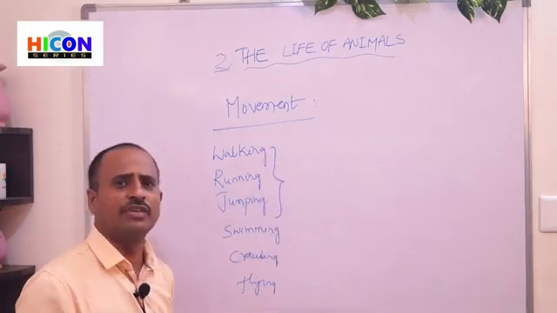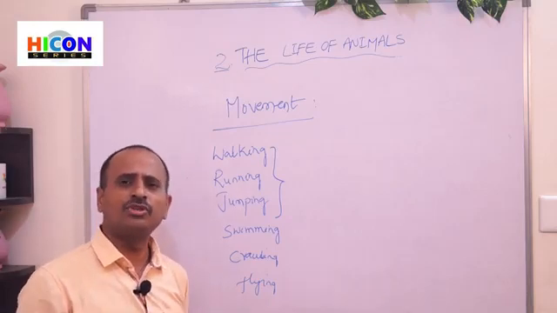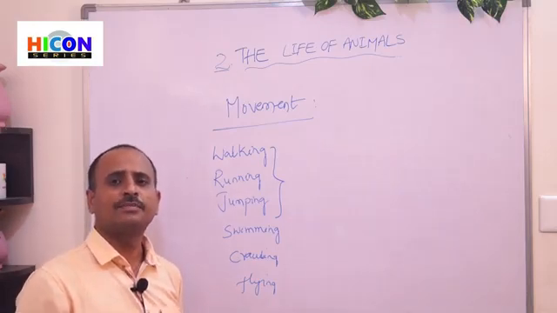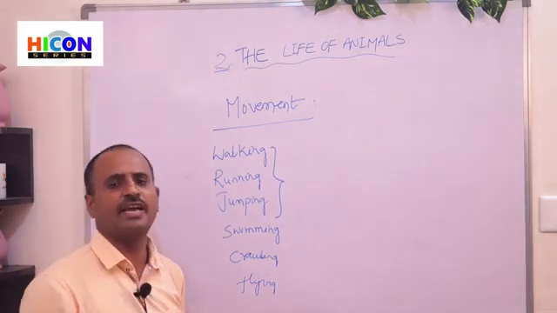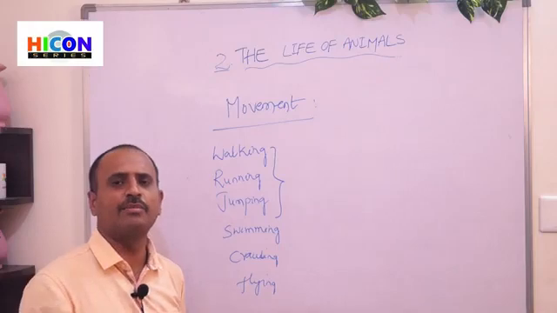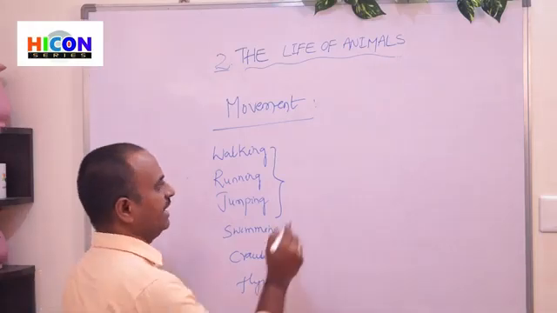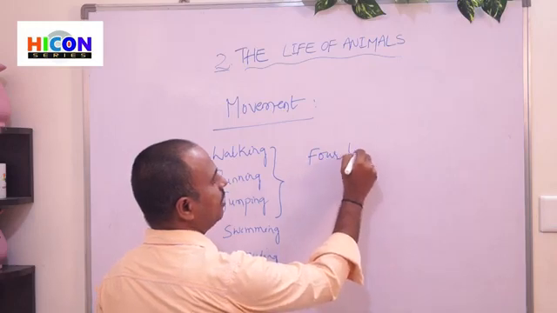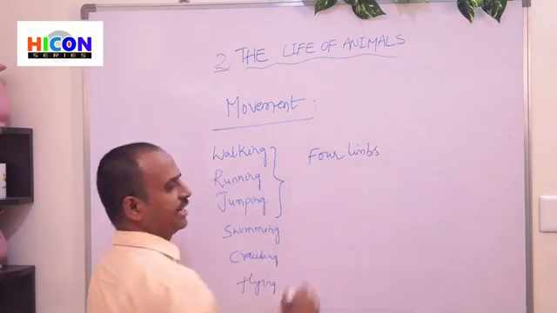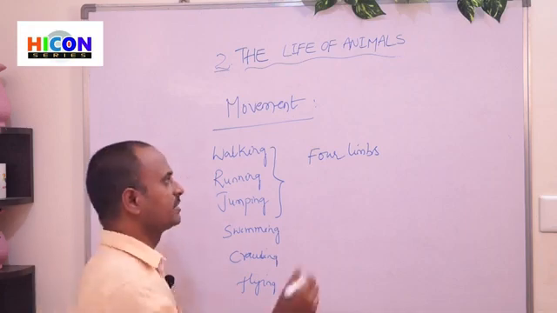So most of the animals, especially dogs, cats, that means all domestic animals and all wild animals, will have 4 legs. The legs are called limbs. So all domestic and wild animals have 4 limbs.